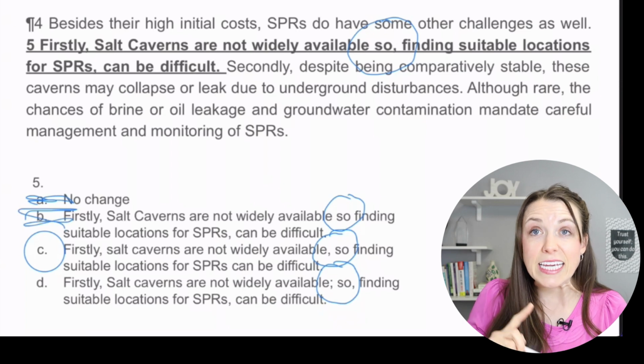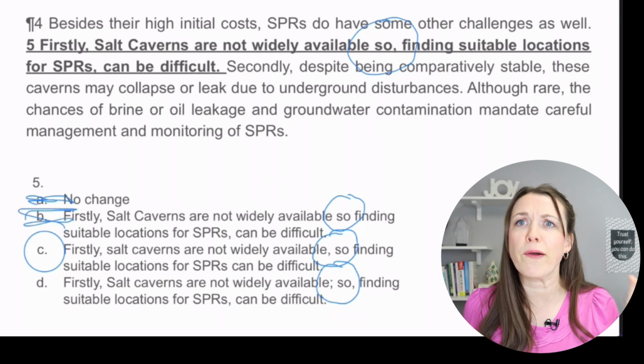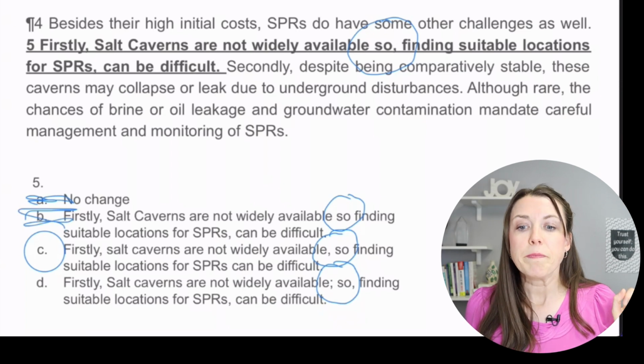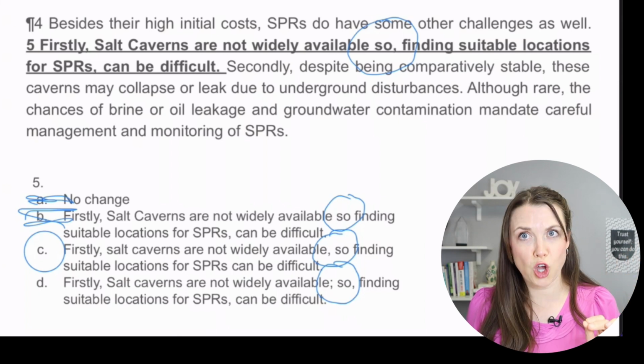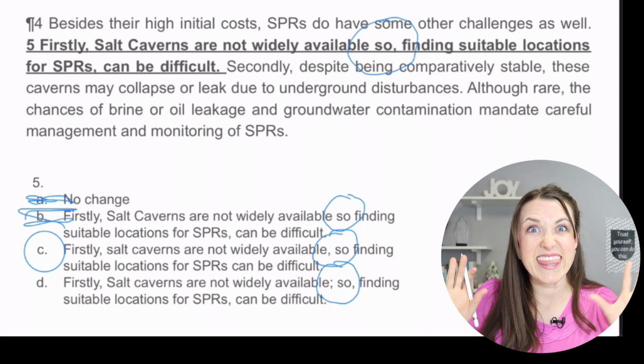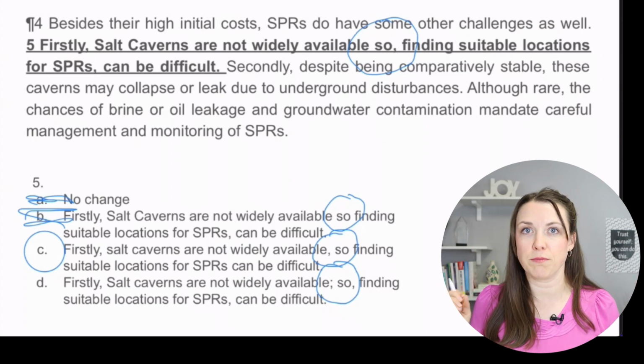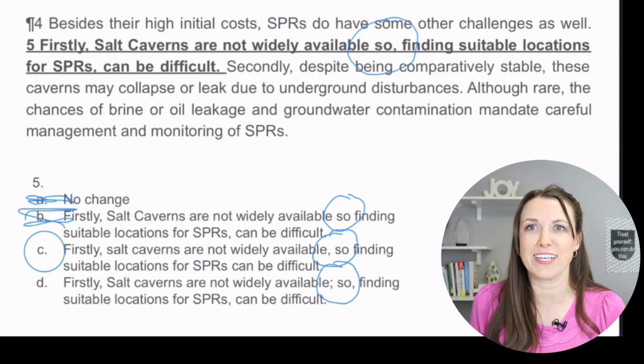All right, C, which we already know is the answer, but we're going over this a little bit more detailed, has that comma FANBOYS. So it has complete sentence, comma, so, complete sentence. And that, friends, works as a complete sentence. So C definitely is the answer.